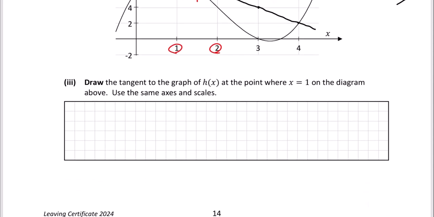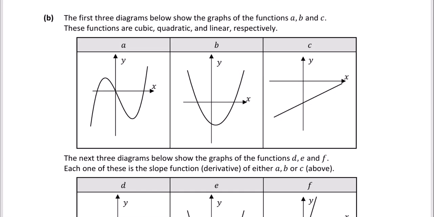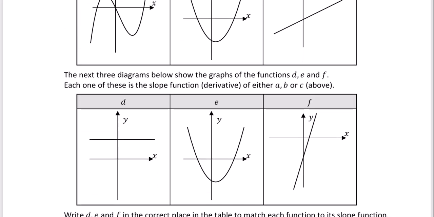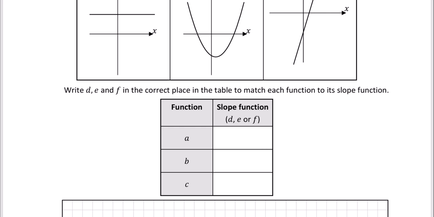Let's look at the next part. The first 3 diagrams below show the graphs of the function a, b, and c. These functions are cubic, quadratic, and linear, respectively. The next 3 diagrams below show the graphs of the functions d, e, and f. Each one of these is the slope function, the derivative of either a, b, or c. Write d, e, and f in the correct place in the table to match each function to its slope function.